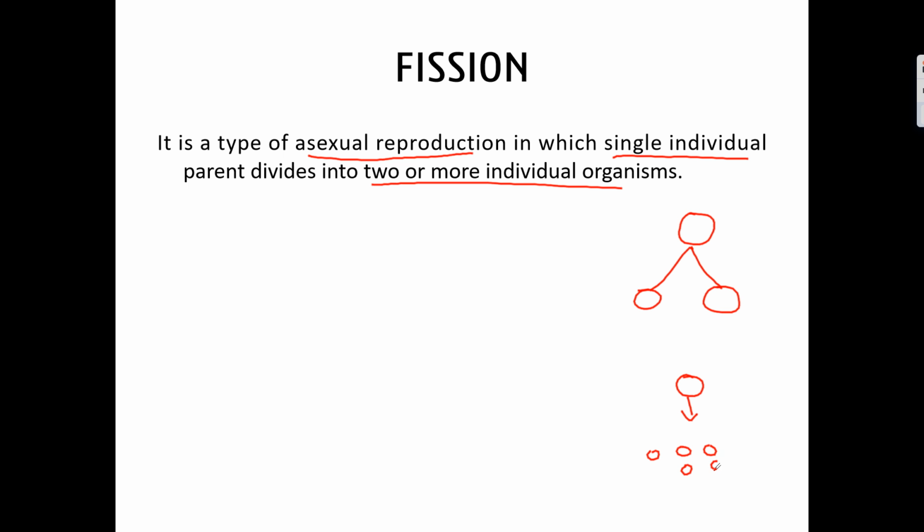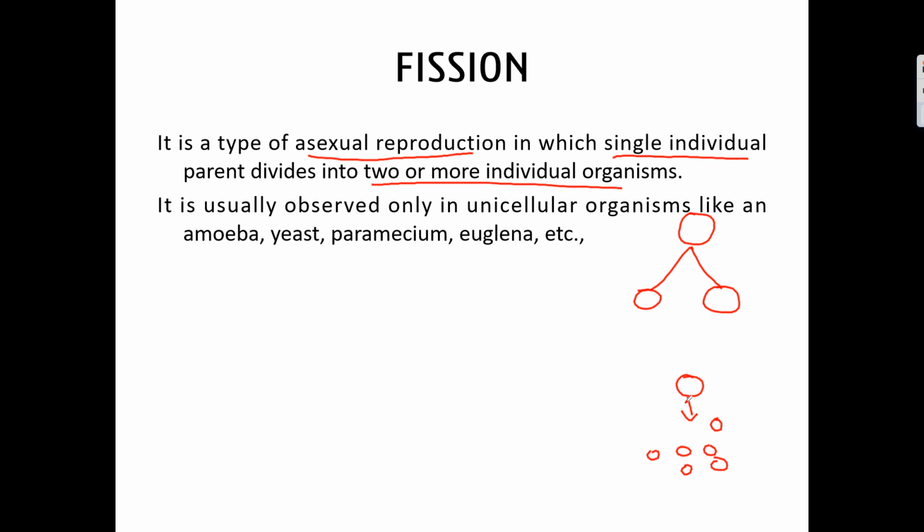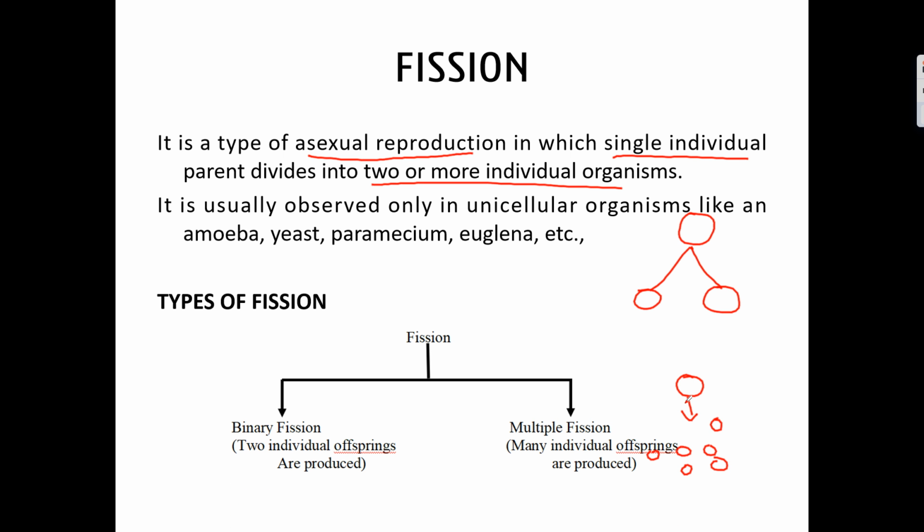Both ways are possible. Based on the number of daughter individuals formed, it is classified into two types: binary fission and multiple fission. What is binary fission? If two individual daughter cells are formed, it is called binary fission. If more than two individual daughter cells are formed, it is called multiple fission.